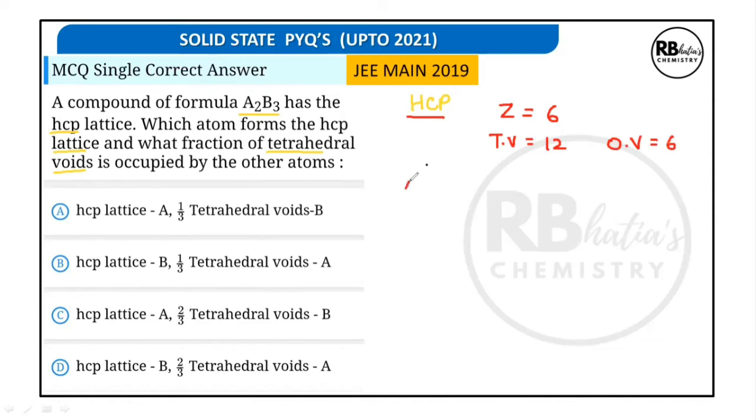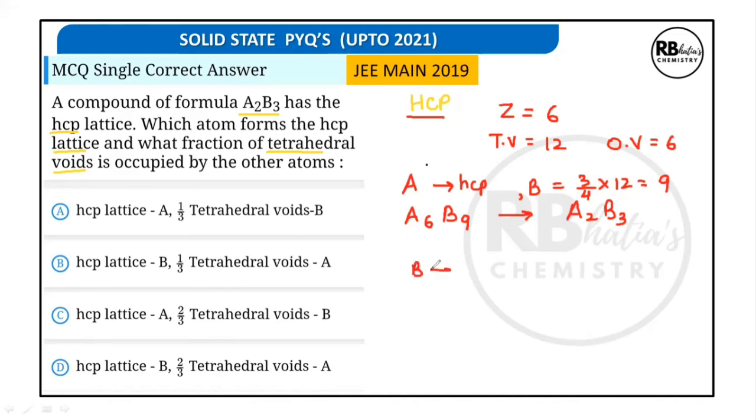So if A occupies HCP, then A will be 6, B 9, so that the formula is A2B3. And for that, B has to occupy 3/4 of the tetrahedral voids. 3/4 of the tetrahedral voids will be 9. So if A occupies HCP, then 3/4 of the tetrahedral voids have to be occupied by B.